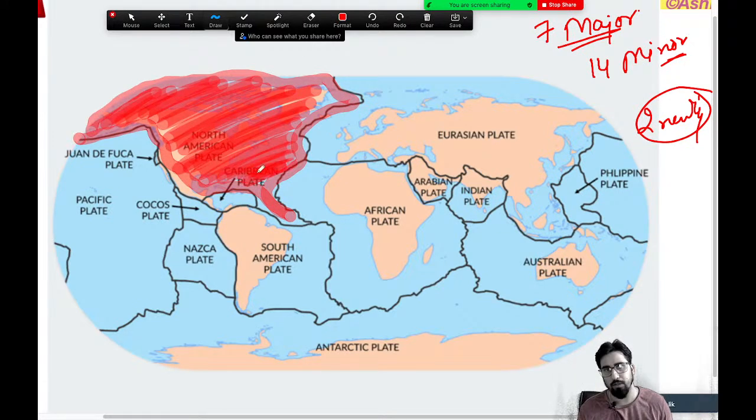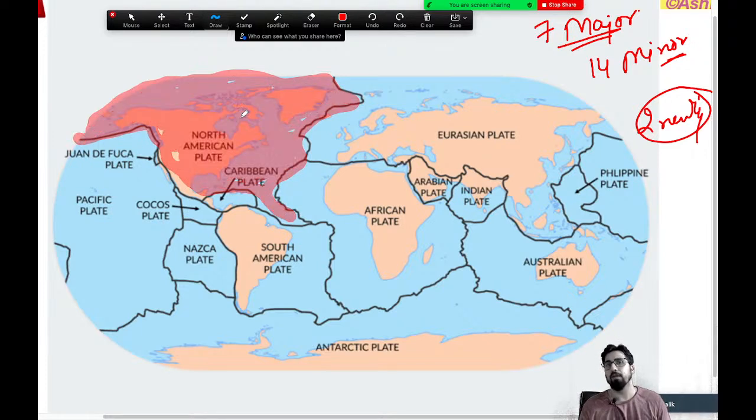It covers the whole of North America. So don't confuse the continent with the tectonic plate. A continent is one of the parts on that plate. A plate has ocean also, and a plate has a continent also. This is one major plate called the North American plate.